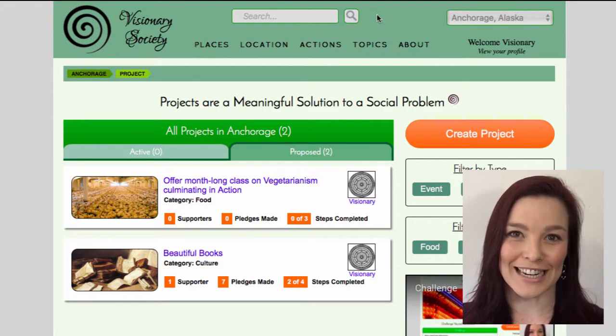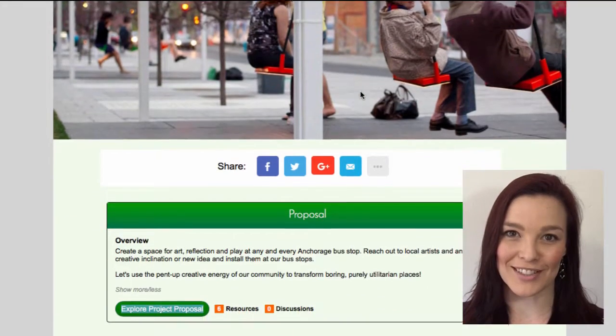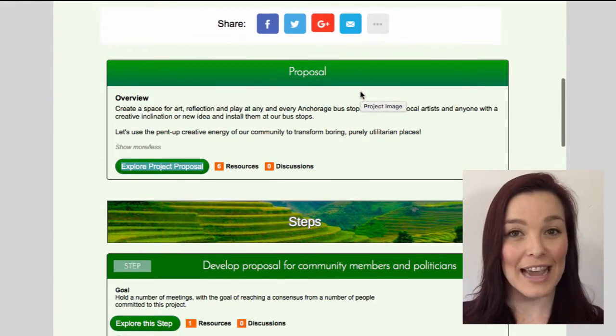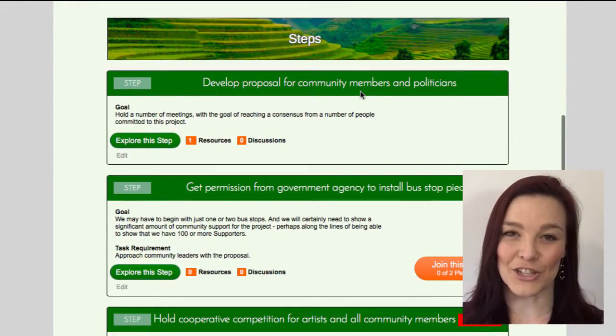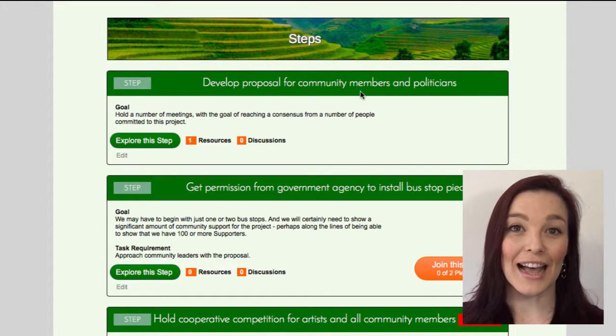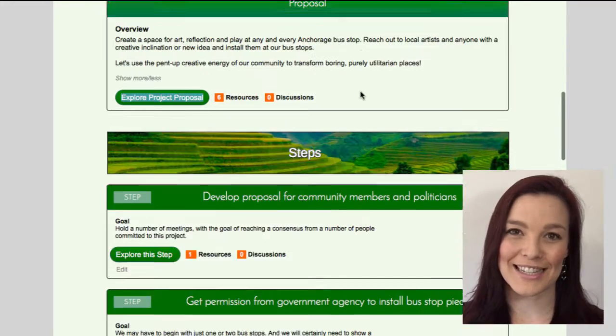Click on the project name to see the project you're interested in. You can begin by reading the project proposal and then continue to the project steps. Each step is a stage along the way of bringing the project into reality. If you want to help, sign up for a task. When the step is completed, it is marked as a success.